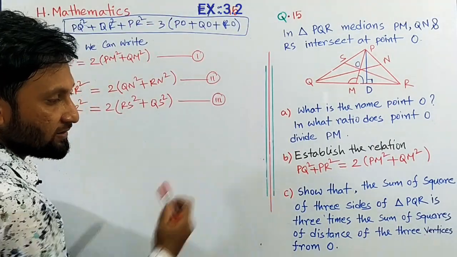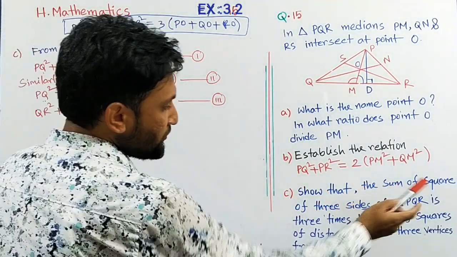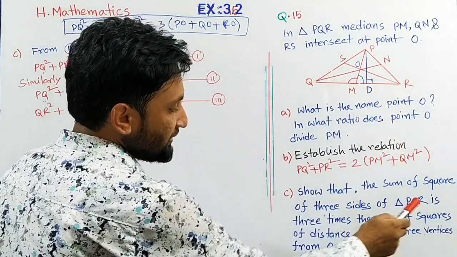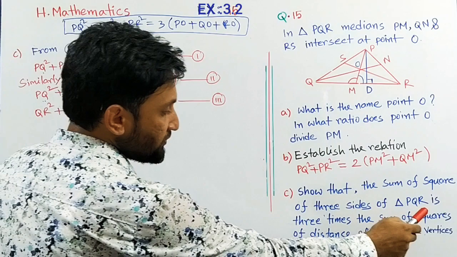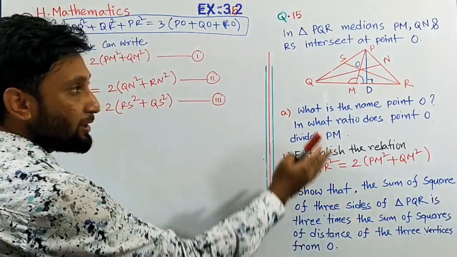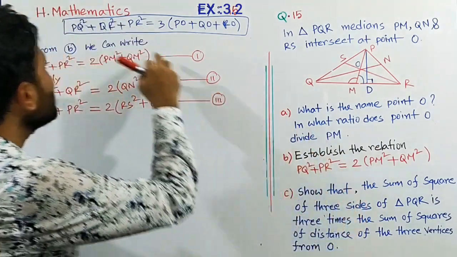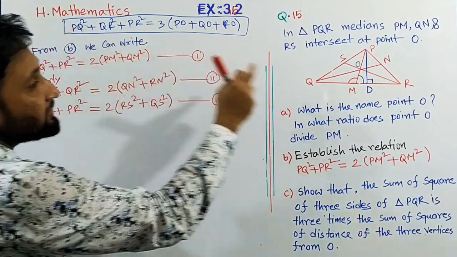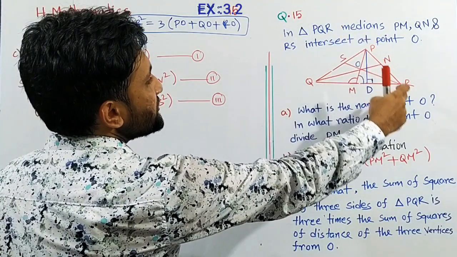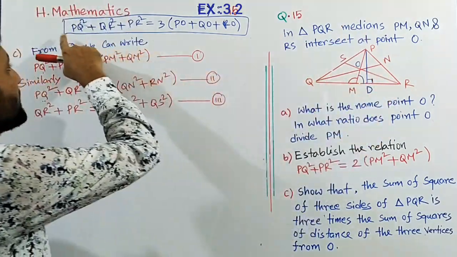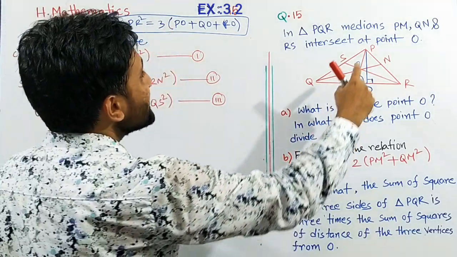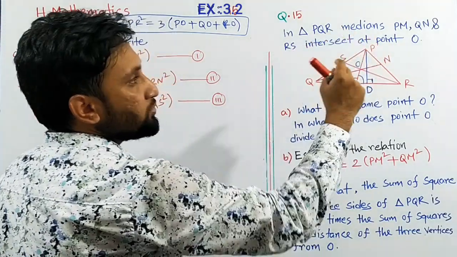Now see, show that the sum of squares of the three sides of triangle PQR is 3 times the sum of squares of the distances of the 3 vertices from O. That means we have to prove the sum of squares of the three sides, PQ square plus PR square plus QR square, equals 3 times the distances from O to the vertices.